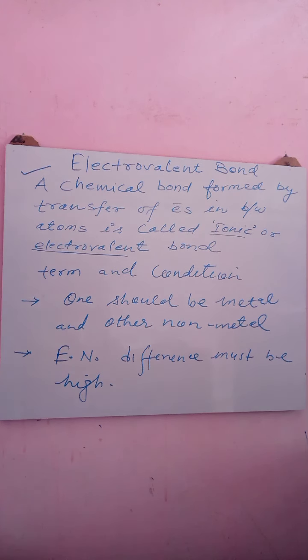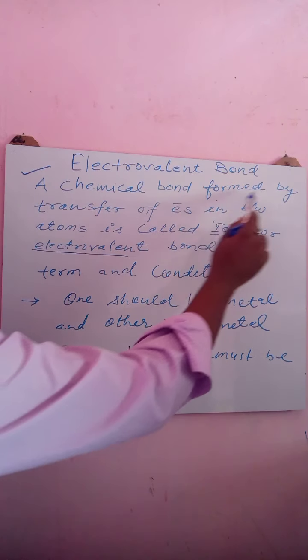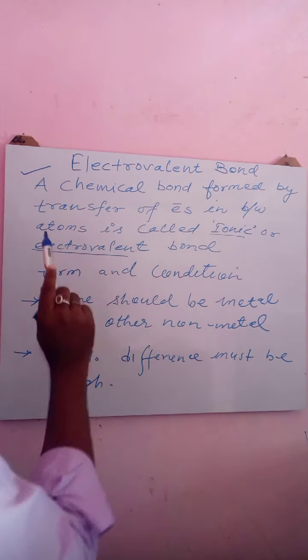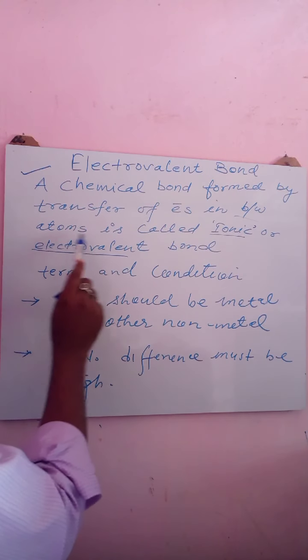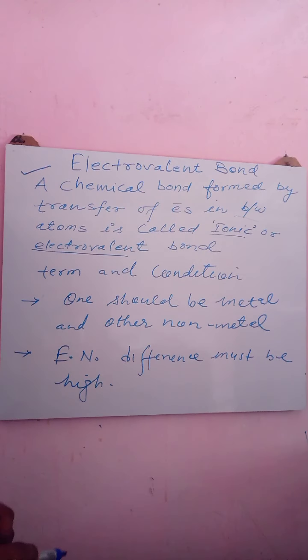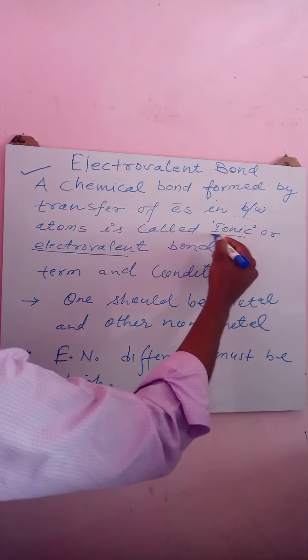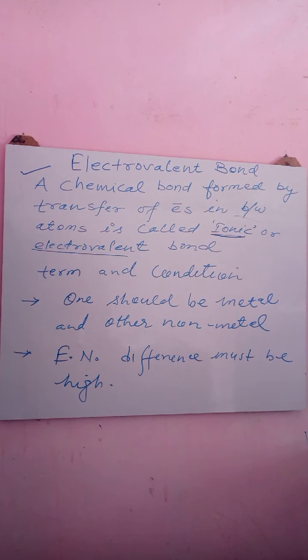So let us start with the electrovalent bond. Now the question is, what is an electrovalent bond? A chemical bond formed by the transfer of electrons between atoms is called an ionic or electrovalent bond. Electrovalent bond is also known as ionic bond. Why ionic bond? Because it is formed by ions, by positive and negative ions.